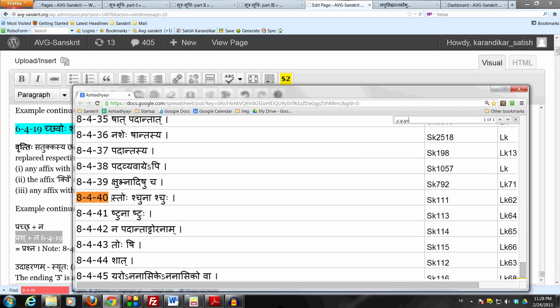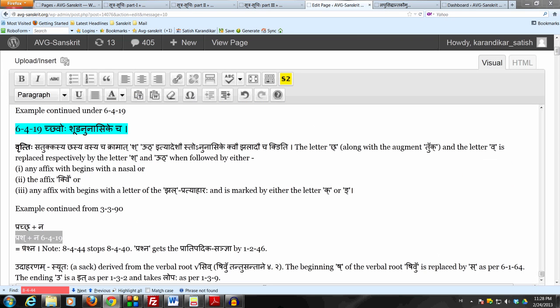The nishedha sutram shat says that when following a talavya shakaraha, a letter of the ta vargaha is not replaced by letter of the cha vargaha. So this stops 8440 from applying, and we get the final form prashna. So here 8440 is stopped by 8444 shat. The prashna gets a pradipadika sanya by krit, that is a samasascha, declined like ram shabdaha. Let's take a second example of this sutram.